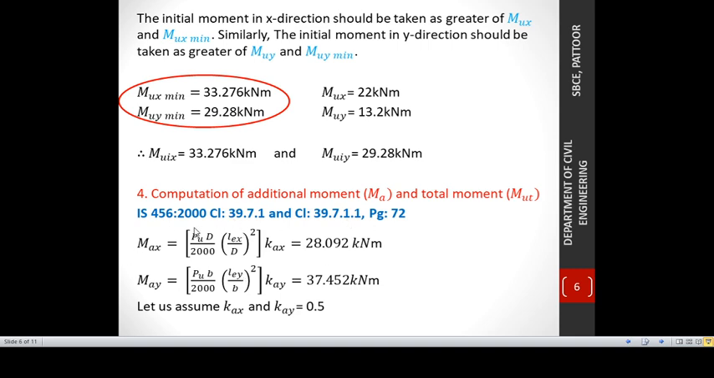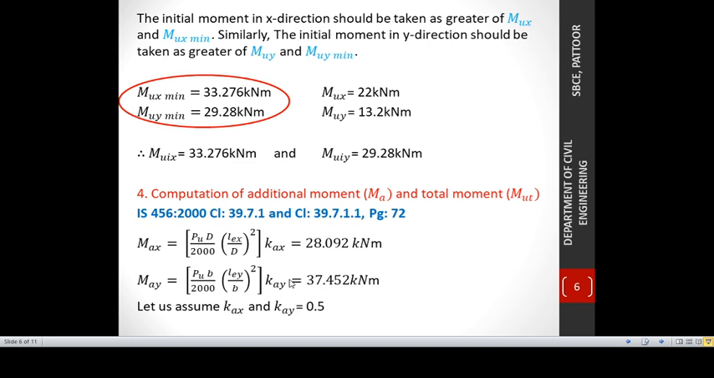So that's as per IS 456 2000, clause 39.7.1 and clause 39.7.1.1, which is given in page number 72. Our equations for additional moment in x direction and y direction are these two. Also, this additional moment needs to be multiplied with the reduction factors Kx and Ky.